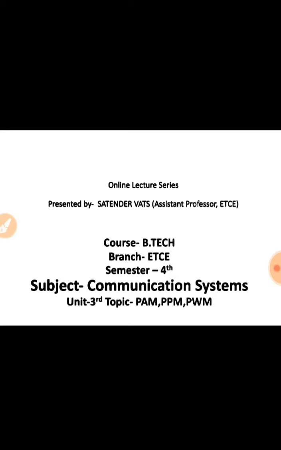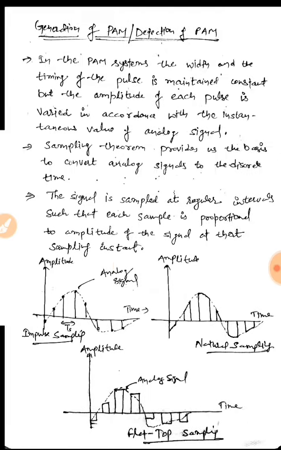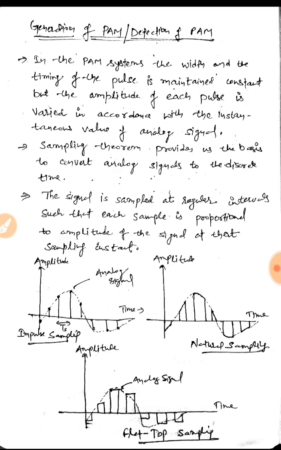Our today's topic is the generation of pulse amplitude modulation, pulse width modulation and pulse position modulation, which is a part of pulse analog modulation. It is a part of unit 3rd of communication systems. So first of all we will see the generation of pulse amplitude modulation.